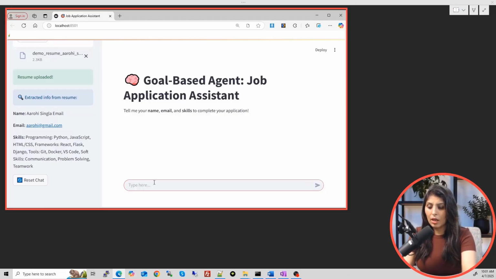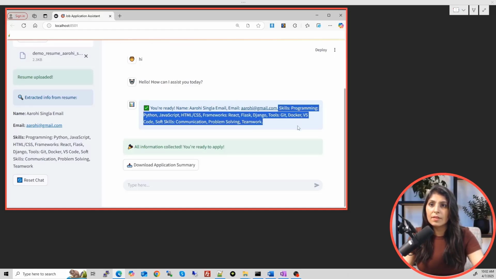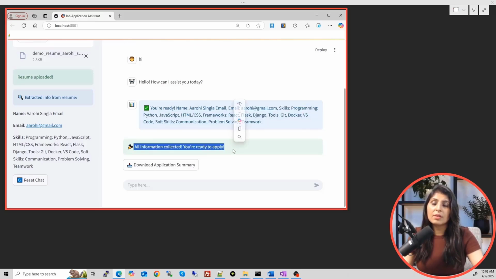And here I will just write hi now, and it will pick all the details from here. See, how may I assist today, and then it fetched the details from this side. See, skills, these are the skills, email ID and the name, and it submitted the application. So this kind of application we are going to build today.